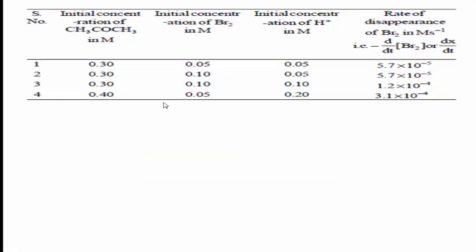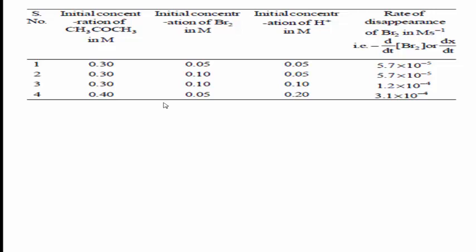Carefully observe the given data. Actually, this reaction is autocatalyzed and involves complex calculation for concentration terms. We can look at the above results in a simple way to find the dependence of reaction rate.